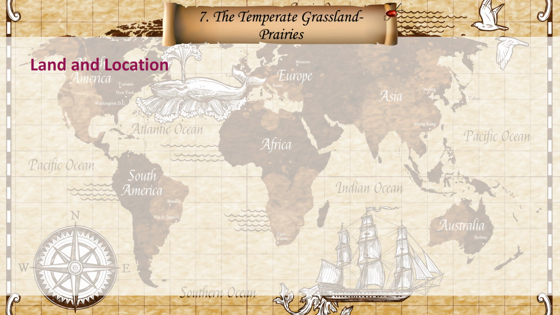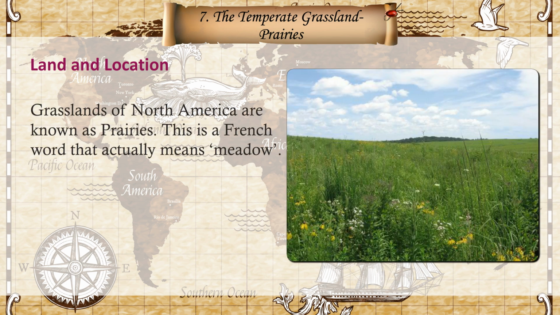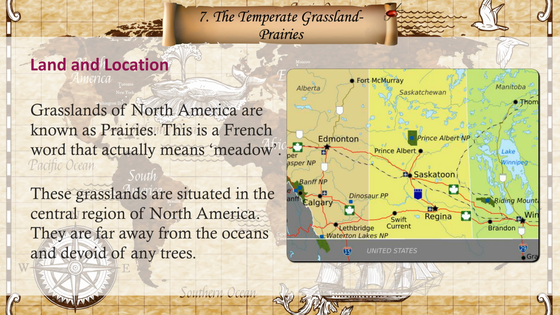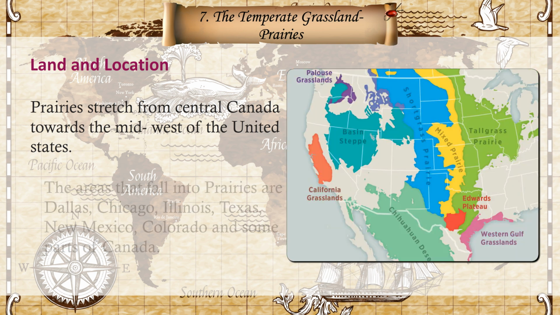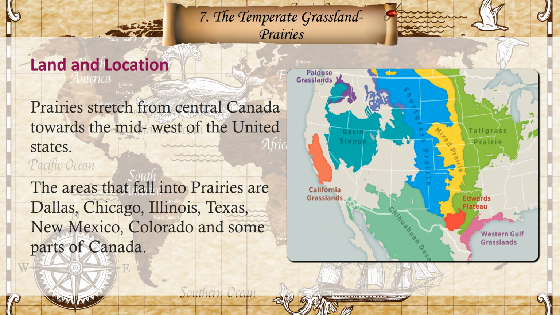Land and location. Grasslands of North America are known as prairies. This is a French word that actually means meadow. These grasslands are situated in the central region of North America. They are far away from the oceans and devoid of any trees. Prairies stretch from central Canada towards the Midwest of the United States. The areas that fall into prairies are Dallas, Chicago, Illinois, Texas, New Mexico, Colorado, and some parts of Canada.